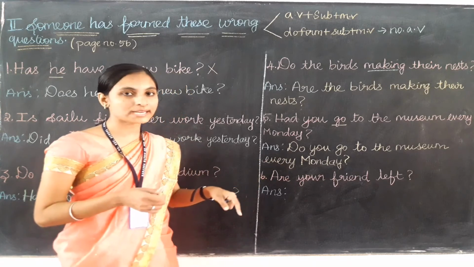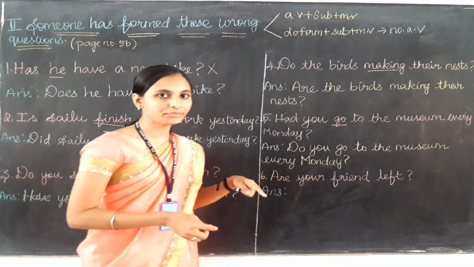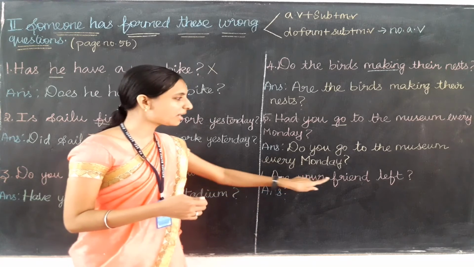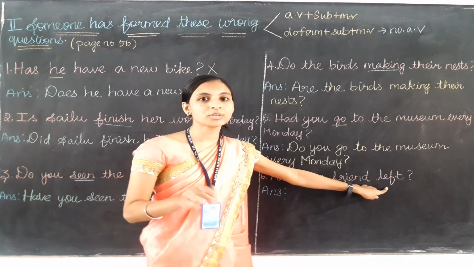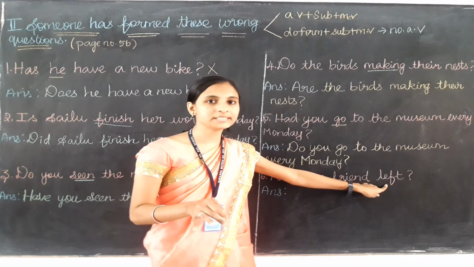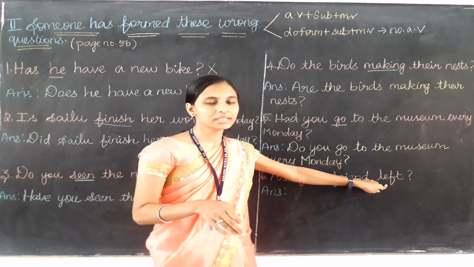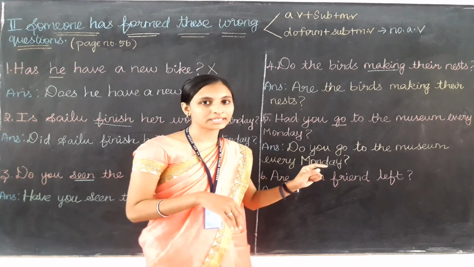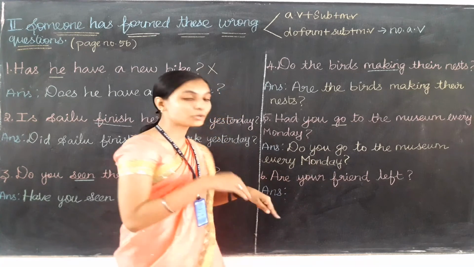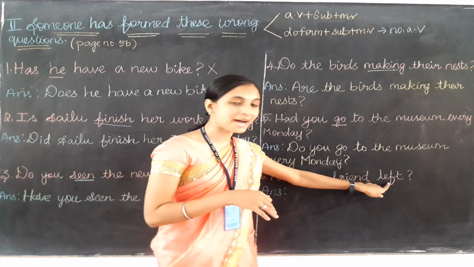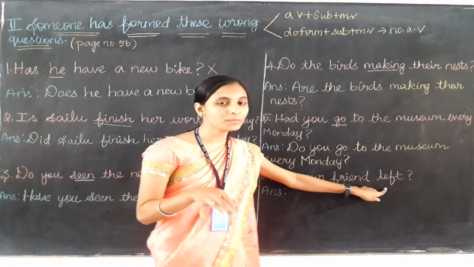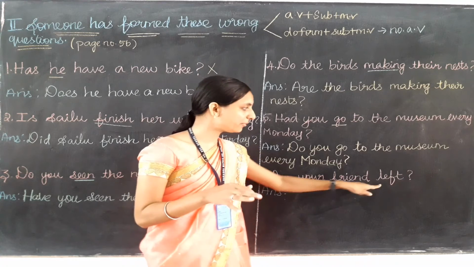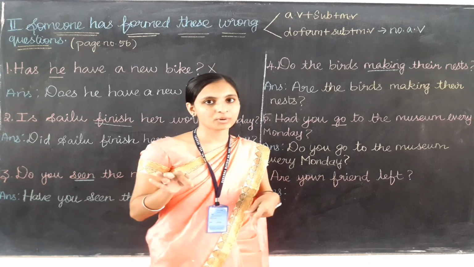Okay, let's do the last one. Are your friend left? If we are using the be form verb, what I said is the main verb should end with ing only, but here the main verb is left. This left is the past participle form. So here we should not use are. When we are using the past participle as the main verb, which form do we need to use? Yes, the have form only.